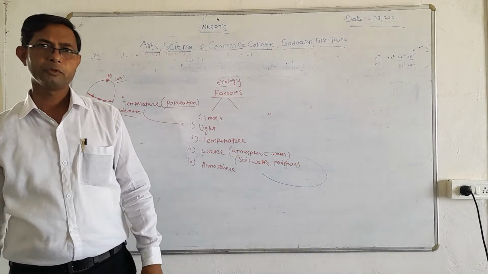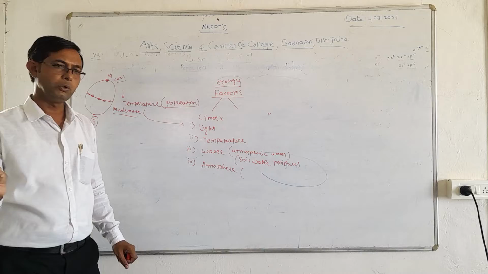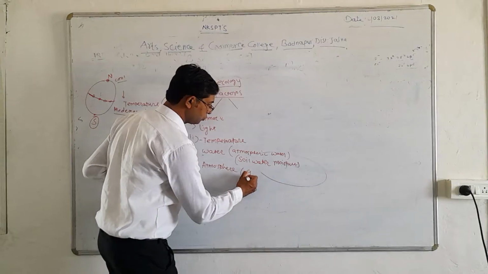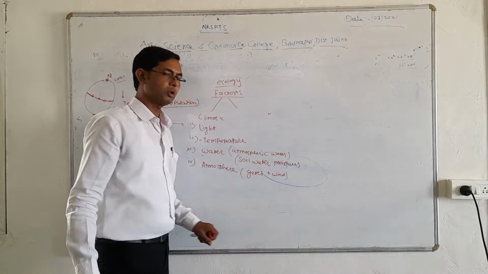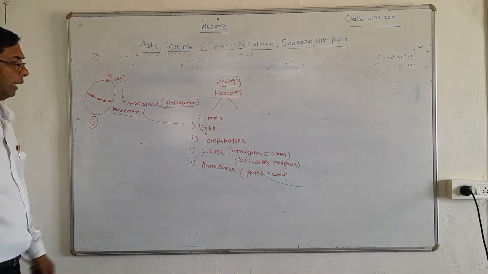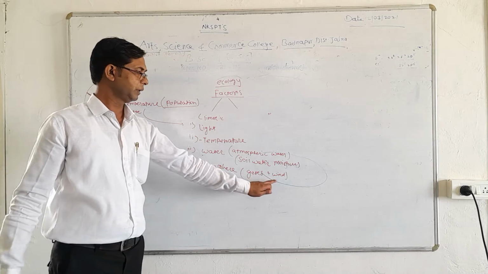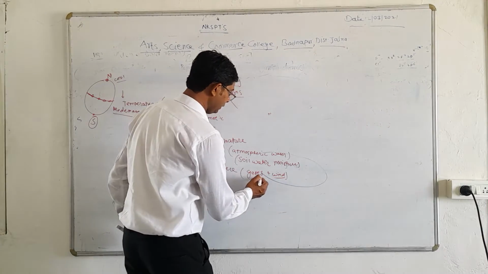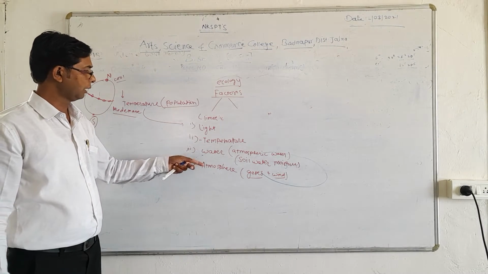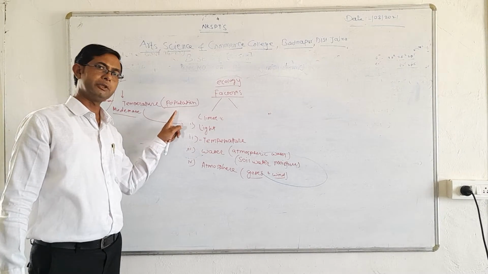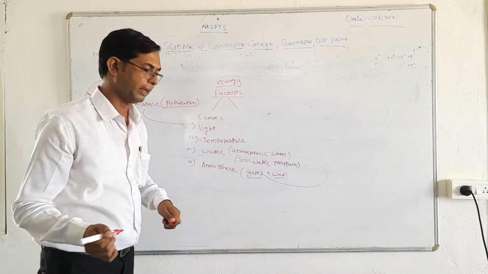So what is atmosphere? Obviously the atmosphere includes gases along with the wind. Simply we can say gases plus wind. These are nothing but the atmospheric ecological factors. Now as we visit different sites, different velocities of wind and gases are observed, and due to that again it will cause changes in the population in that particular area, and that's why it is also known as a most important ecological factor.